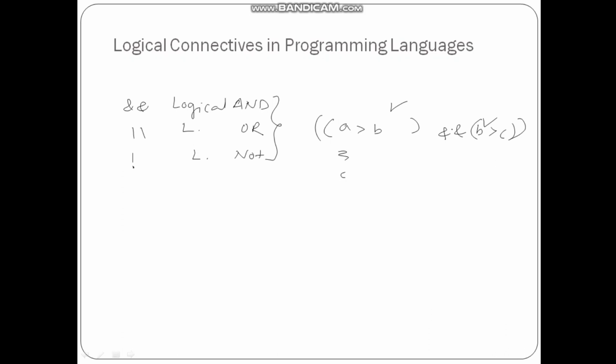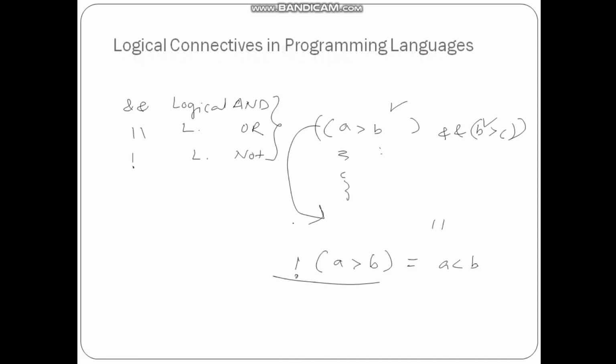If both of these two are true, in that case it is going to be true, otherwise it is not going to get inside the loop, it is going to go outside the loop. Similarly, in the case of or, if any one of these two is true, then it is going to be executed, otherwise it is not. Then not of A greater than B means that A is less than or equal to B. So these logical connectives are very much important in programming languages. If you are writing in any programming language, you have to use these terms.